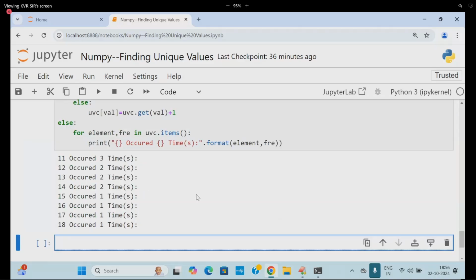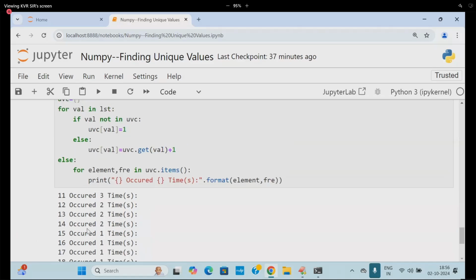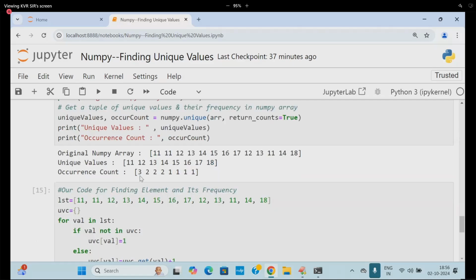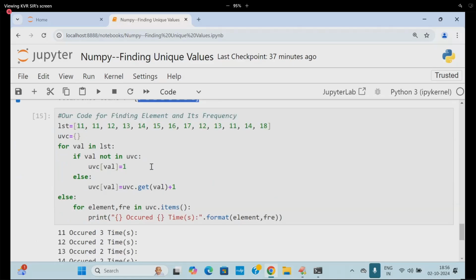So you are getting 11 occurred 3 times, 12 occurred 2 times, 13 occurred 2 times, 14 occurred 2 times, 15 occurred 1 time, 16, 17, 18 occurred once. Is it not 3, 2, 2, 2, 1, 1, 1 or not? This is the subject of how to write the coding.